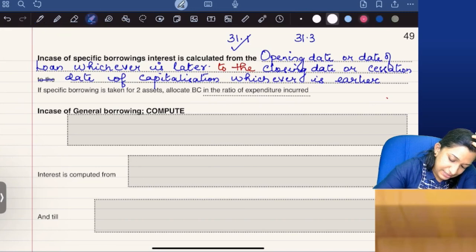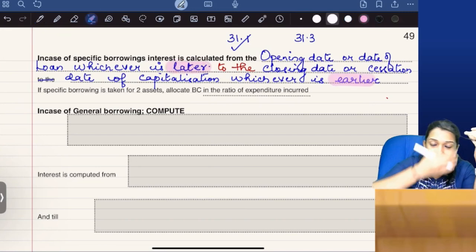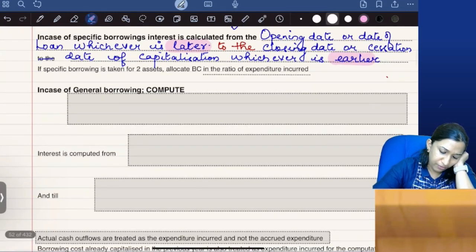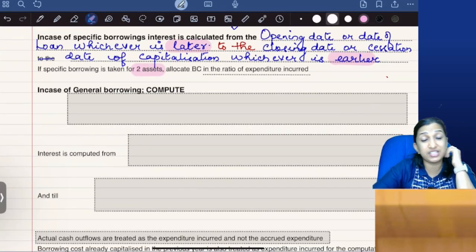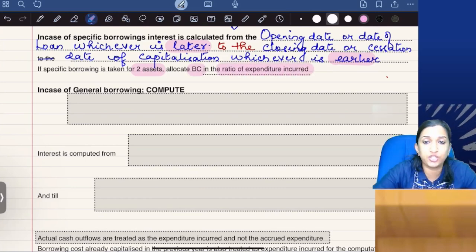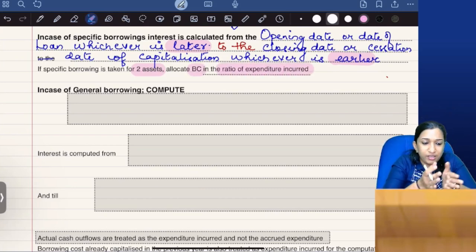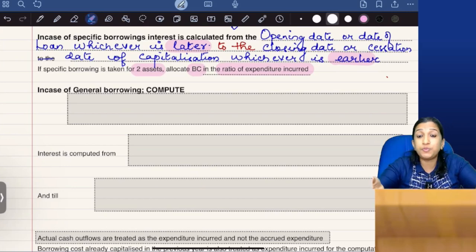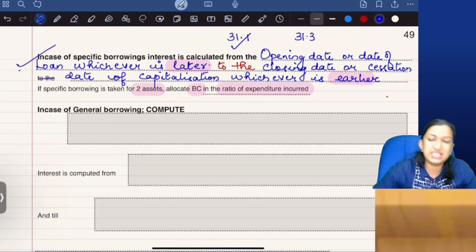So I am highlighting whichever is later and whichever is earlier. If the specific borrowing is for two assets, allocate borrowing cost in the ratio of expenditure incurred, that is, the cost of the factory building and office building, if the ratio is not specifically given. So this is with regard to specific borrowing.